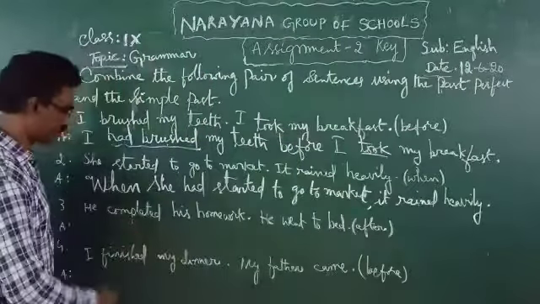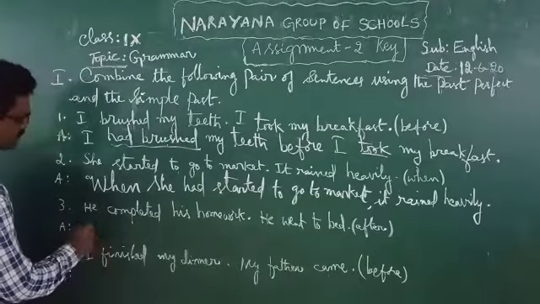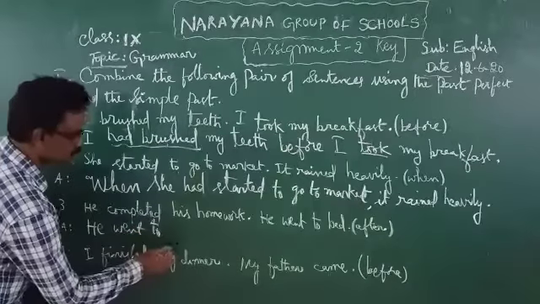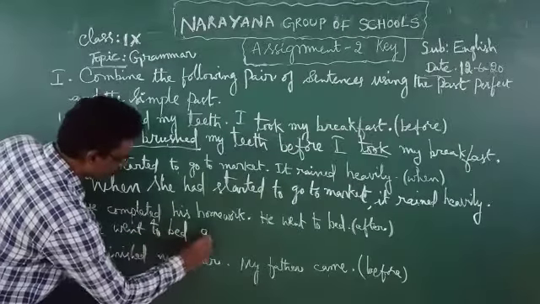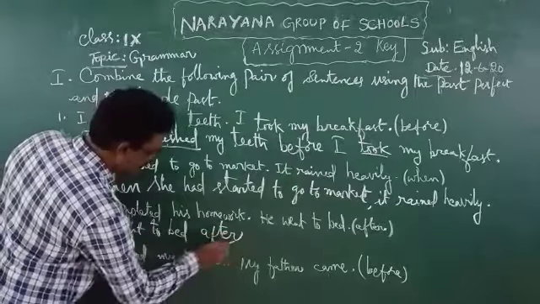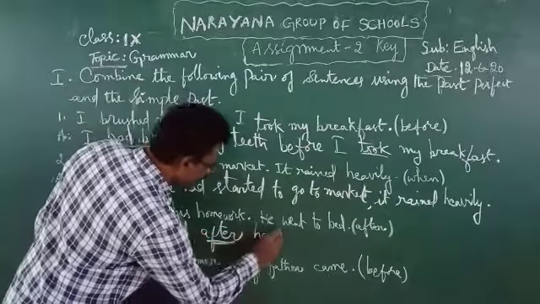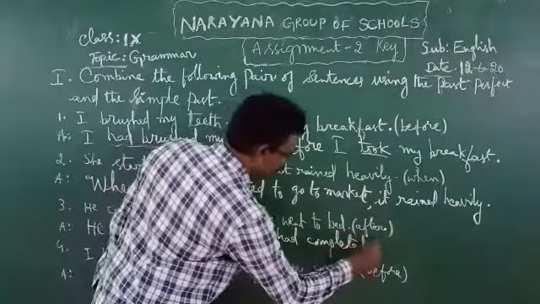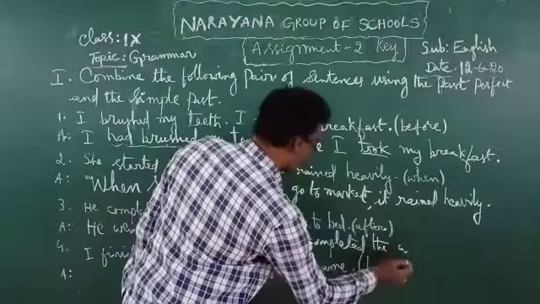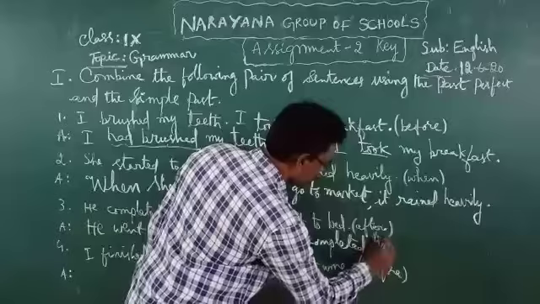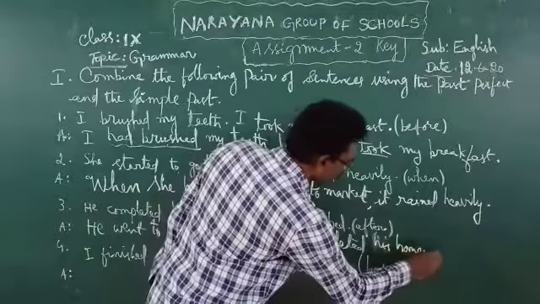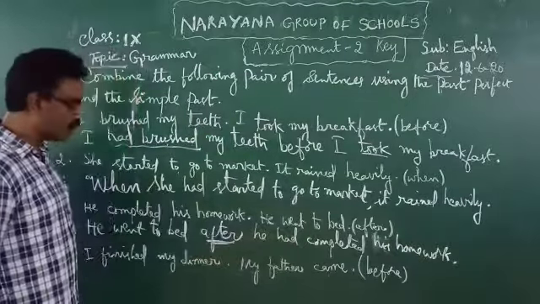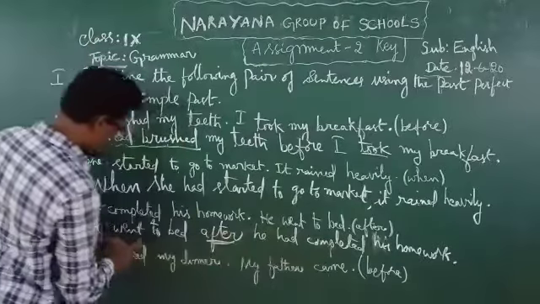Now let us see the answer. He went to bed after he had completed his homework. So past perfect tense, simple past tense.